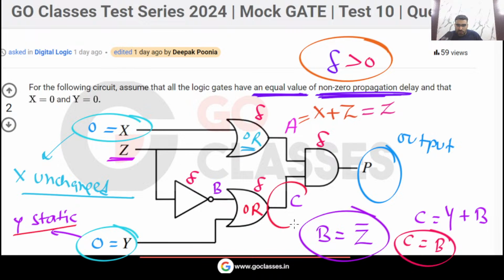So the waveform of C will be same as the waveform of B, but whenever B is changing, C will change after the propagation delay. This is the point.